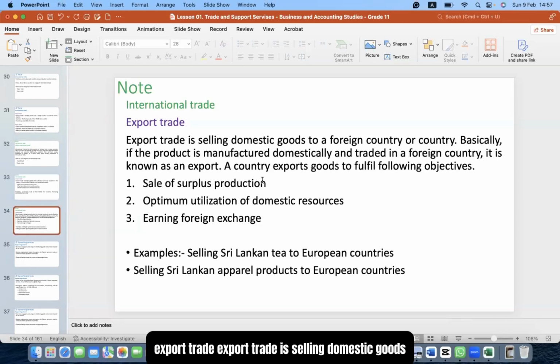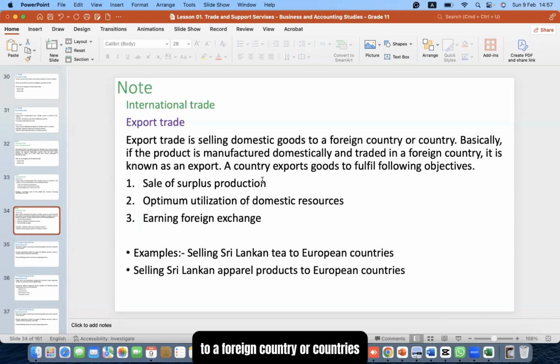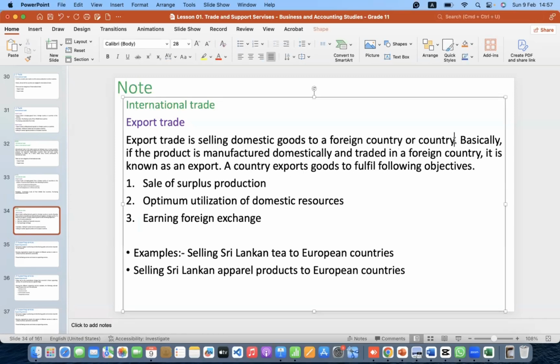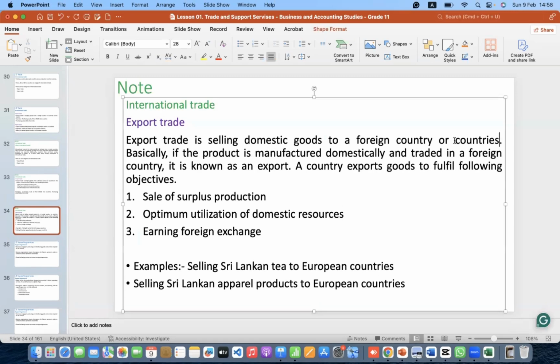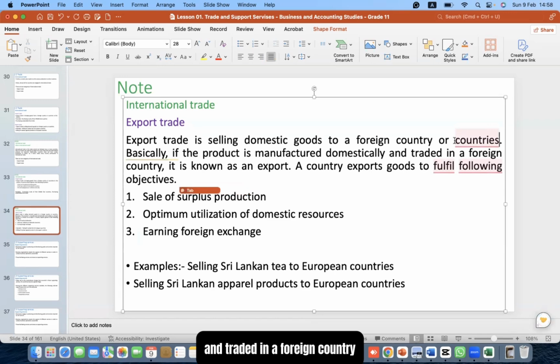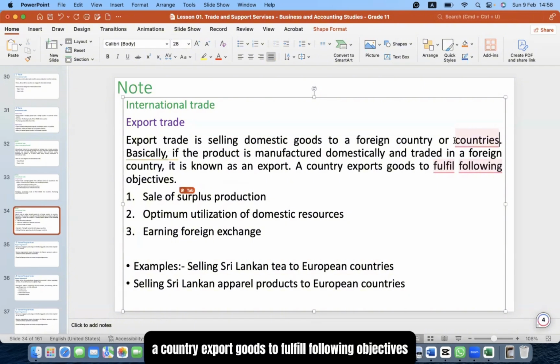Export trade. Export trade is selling domestic goods to a foreign country or countries. Basically, if the product is manufactured domestically and traded in a foreign country, it is known as export. A country exports goods to fulfill the following objectives.